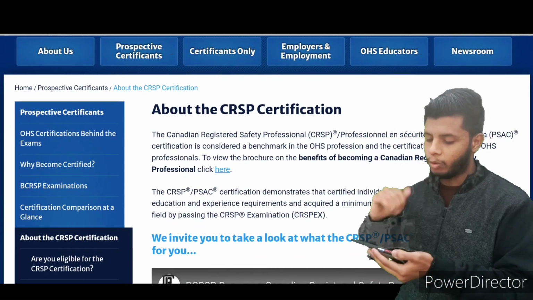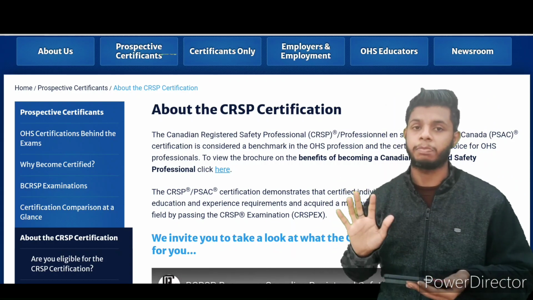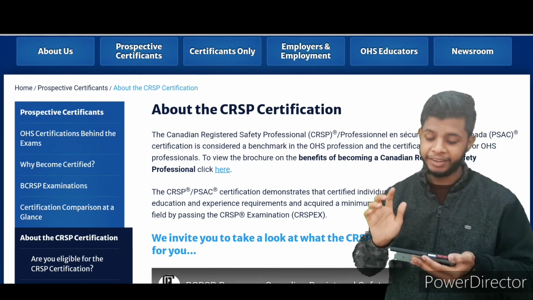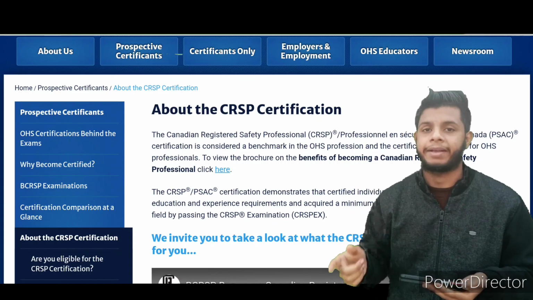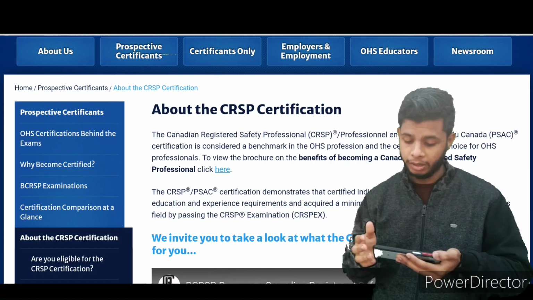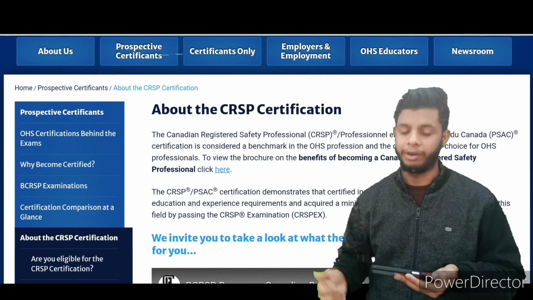First of all, about the CRSP certification. I'm not going to cover each and everything from this paragraph, only the small main points. You can see here that the Canadian Registered Safety Professional is also called PSAC. In Canada, if I'm not wrong, they call it PSAC, which means Professionnel en sécurité agréé du Canada.